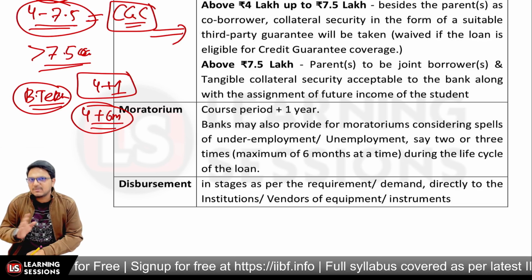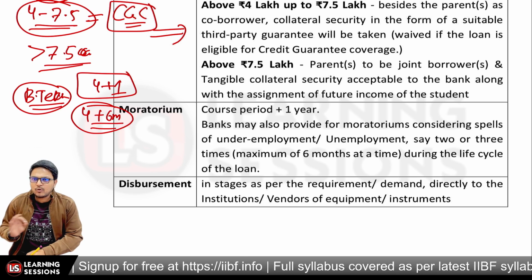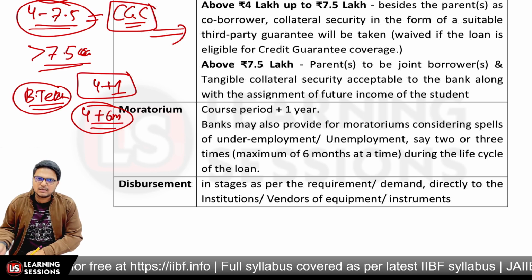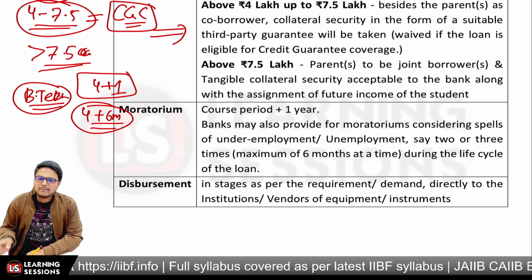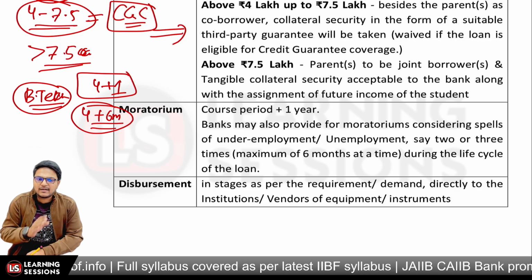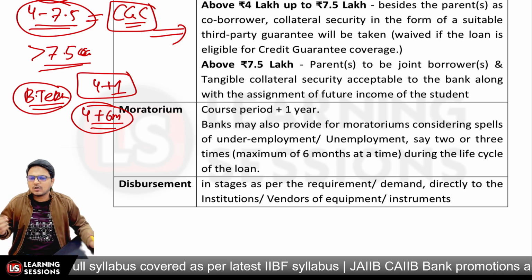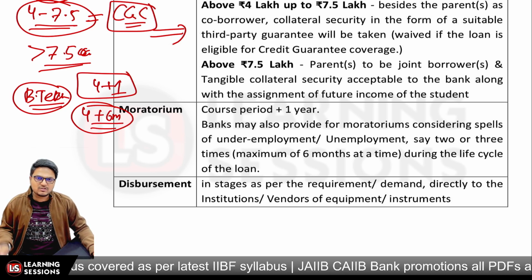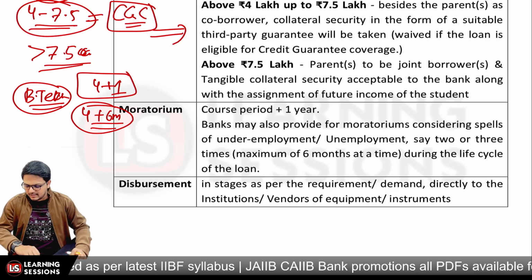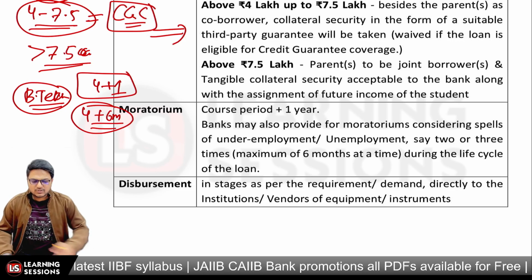And with each disbursement, appropriate margin is to be submitted by the borrower, and the amount will be credited directly to the university or to the vendor of the equipment or instruments, right? So that's the main case related to it. Okay, I hope you have understood the main part.